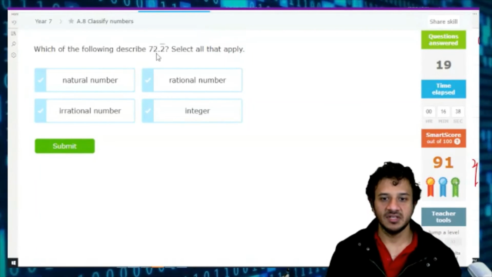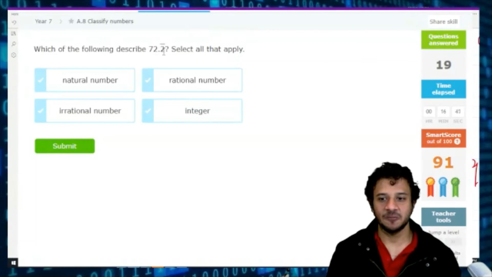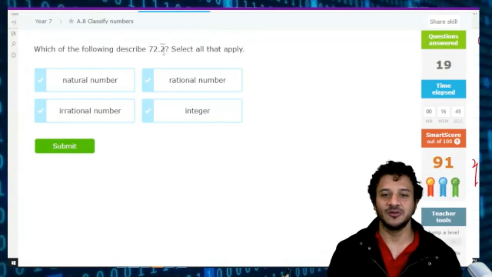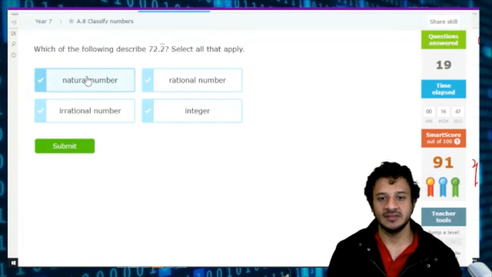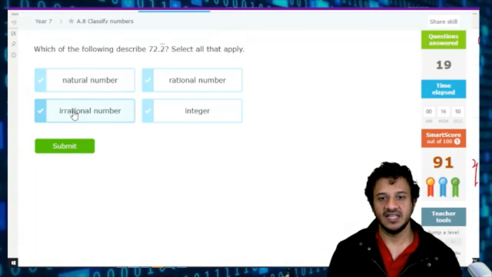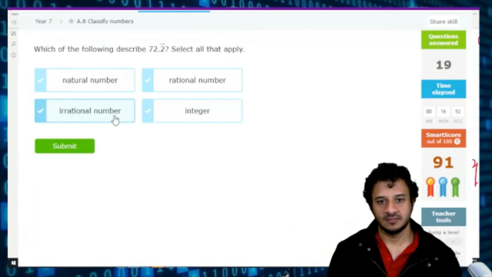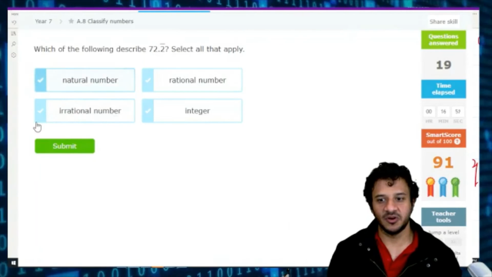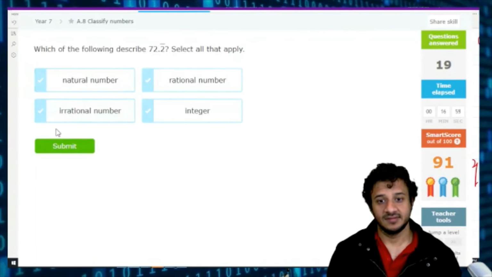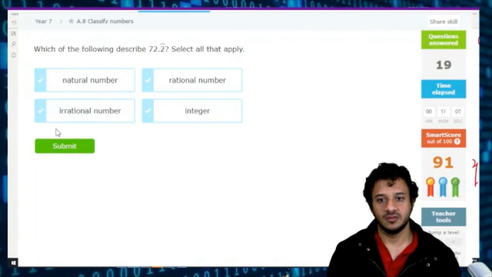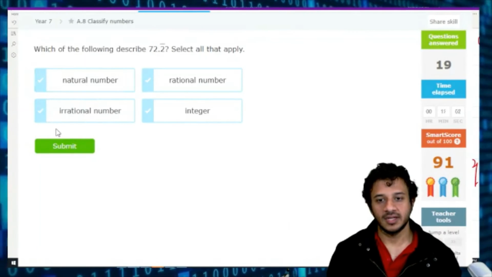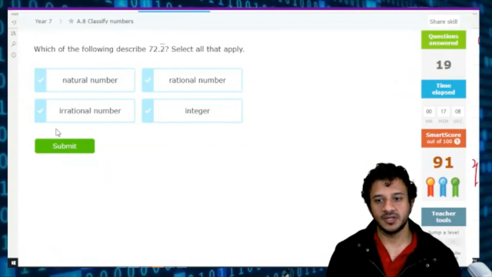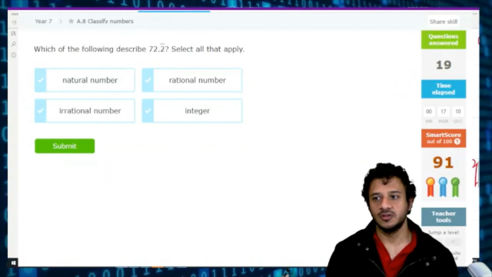This means 72.2 with a bar on top, meaning 72.222222 and it goes on. Is it a natural number? No. Is it an irrational number? You have no clue how this decimal goes on, but could we put it in a fraction? Yes, of course we can put it in a fraction. I showed you.